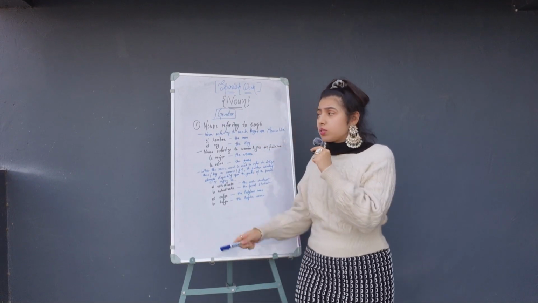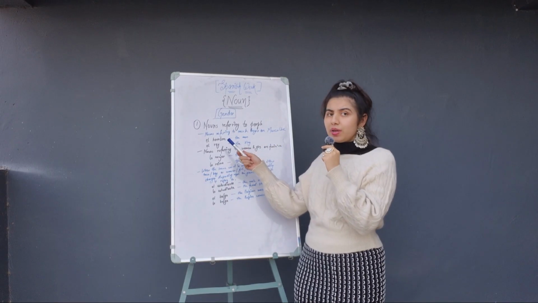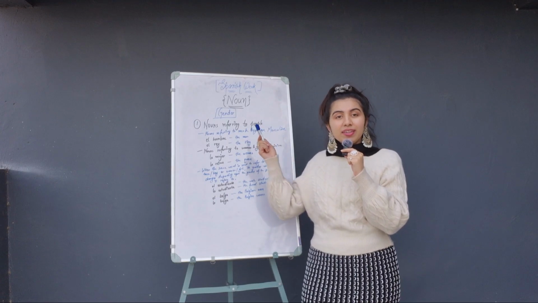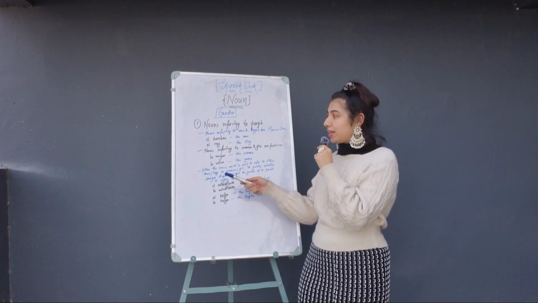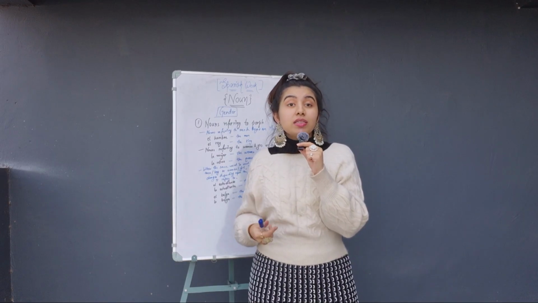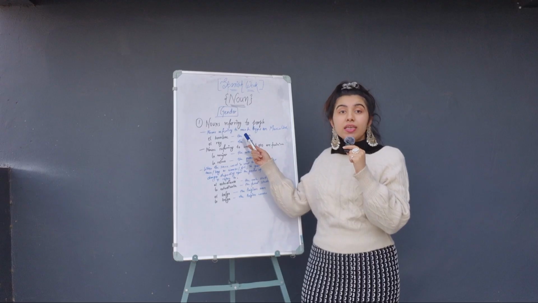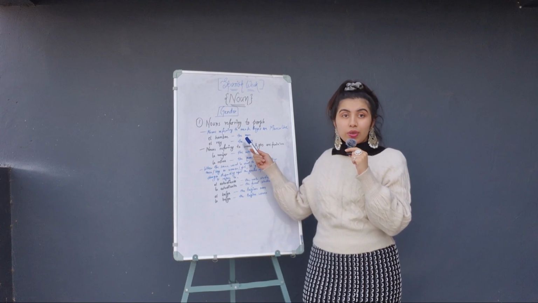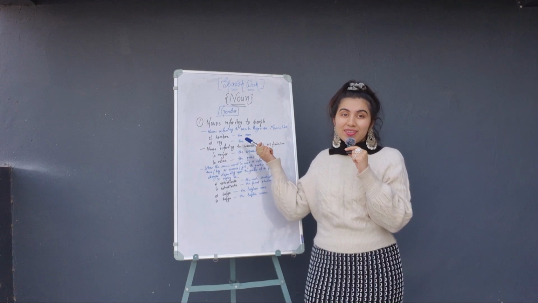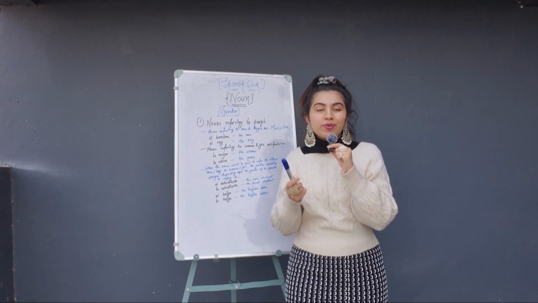Man is masculine, so the article before it will be the masculine one, el. Then el rey is the king. Rey means king, and king is also masculine, so the article is right. In this way you'll be able to get how to differentiate it.